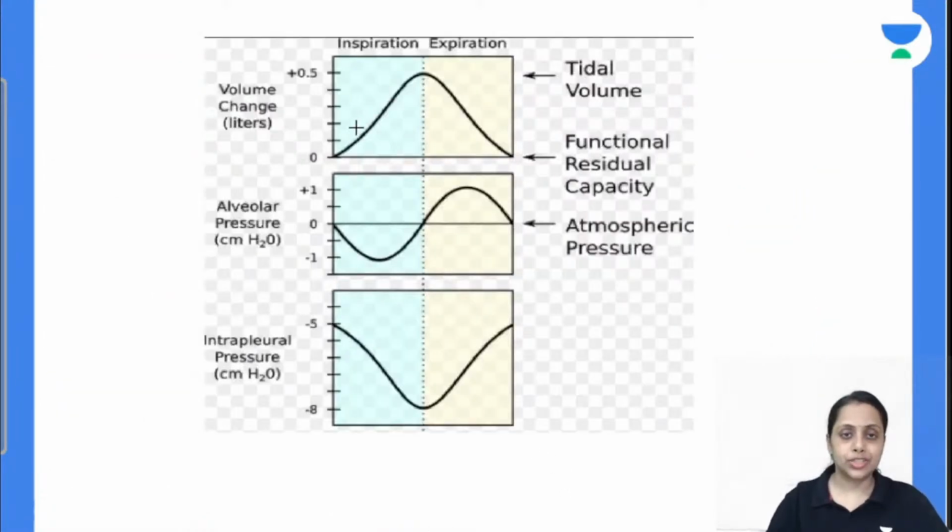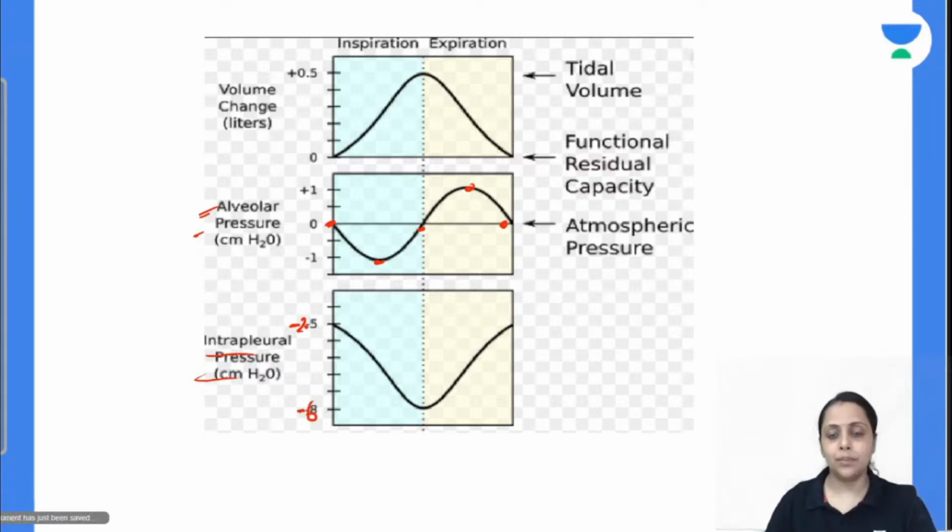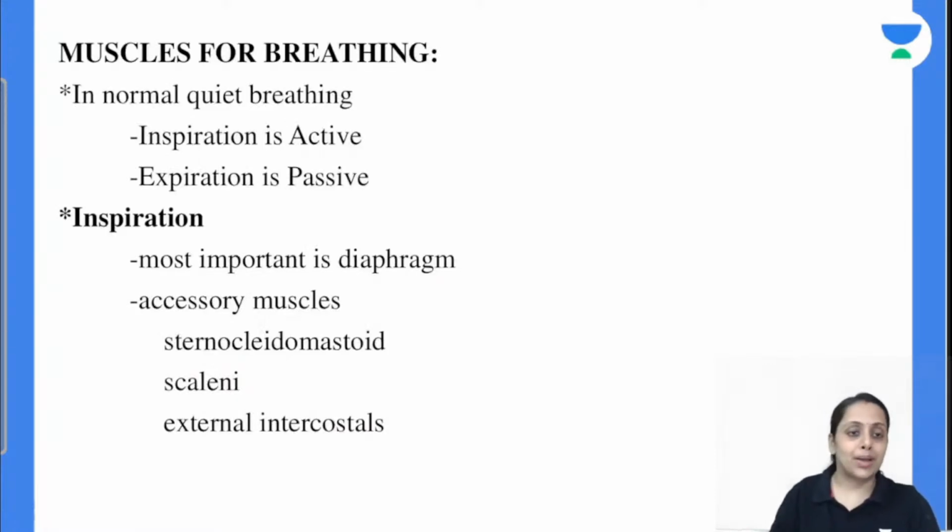Moving further to this diagram. What happened? Inspiration में हमारा volume is increasing and expiration में volume is decreasing. So first is the alveolar pressure. Alveolar pressure हमारा 0 से -1 होगा, then again becomes 0, then +1, then 0. Now coming to the intrapleural pressure, which is at the resting condition -2.5 mm of Hg. From there it reaches to -6 mm of Hg, and at the end of expiration it again reaches to -2.5 mm.